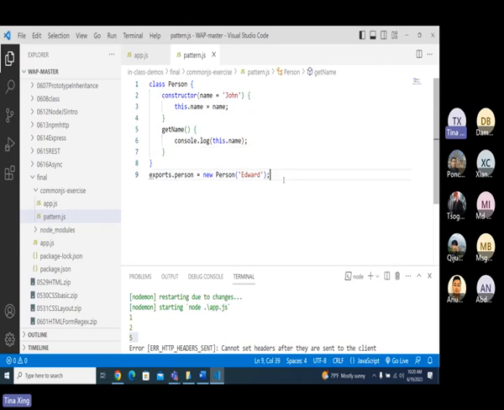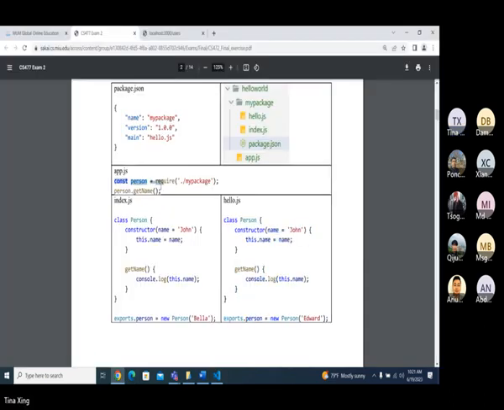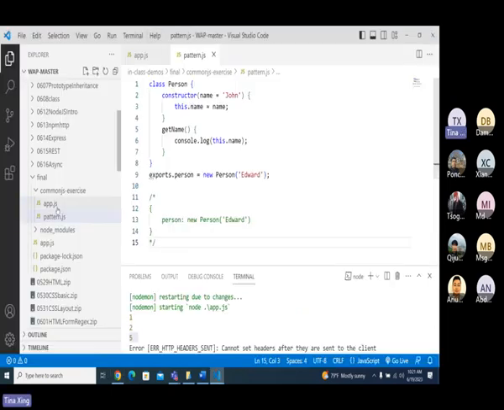When we have this piece of code, what is being exported? It's going to be an object that has a person. The value is this person, actually a new Person. You got me? That is actually what is being exported. And in my app.js file, you must understand this. If you don't understand, in the exam I'll be in trouble.